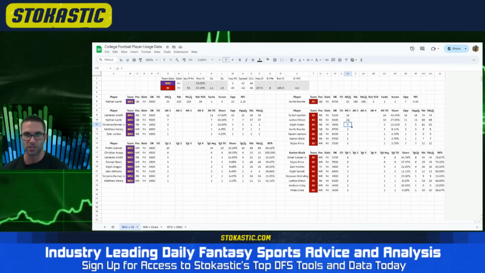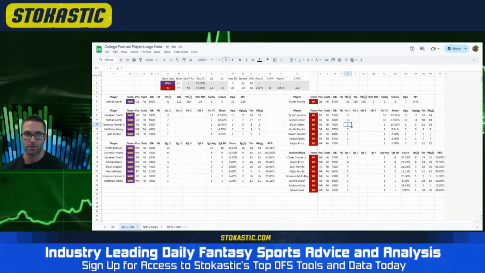Justice Ellison was his change of pace. Elijah Green only carried the ball when they were wasting away the game, so I would not play Elijah Green unless you think they're going to do that again, which is possible, I suppose. And if Kalen Black returns, I don't think Elijah Green is very involved.